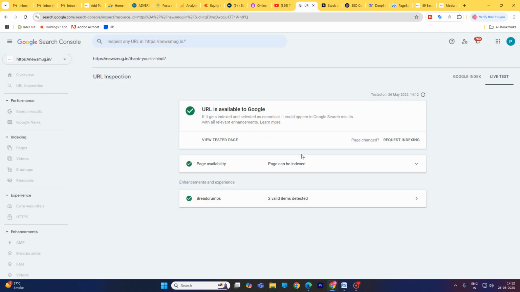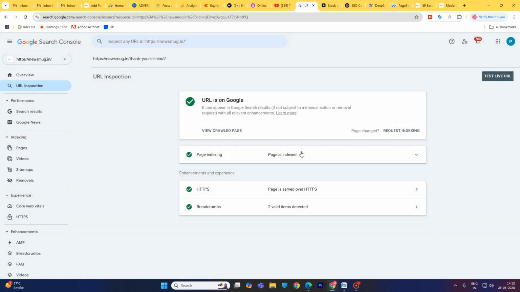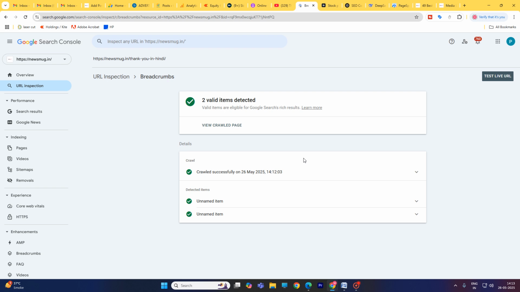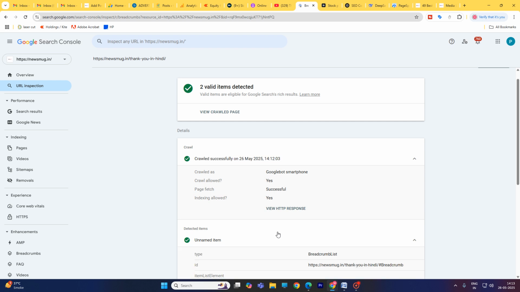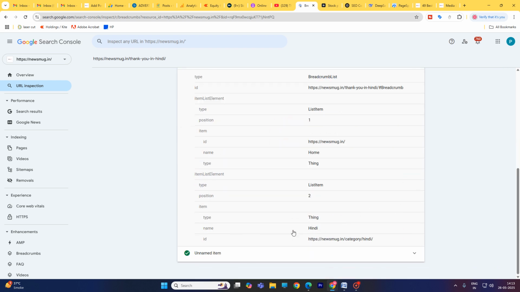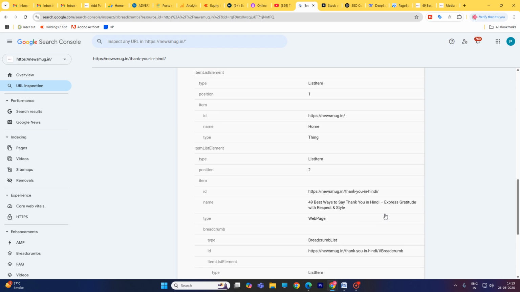If this is green, it means your post will be indexed. Okay, this is index time just now. No error. No error.